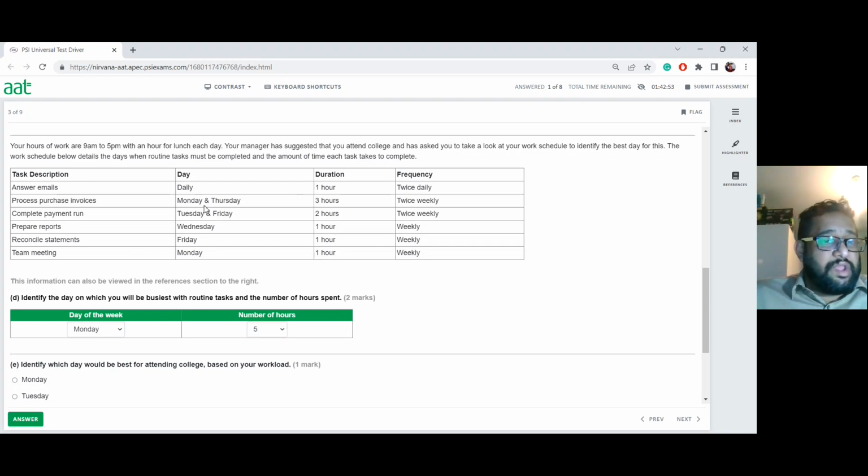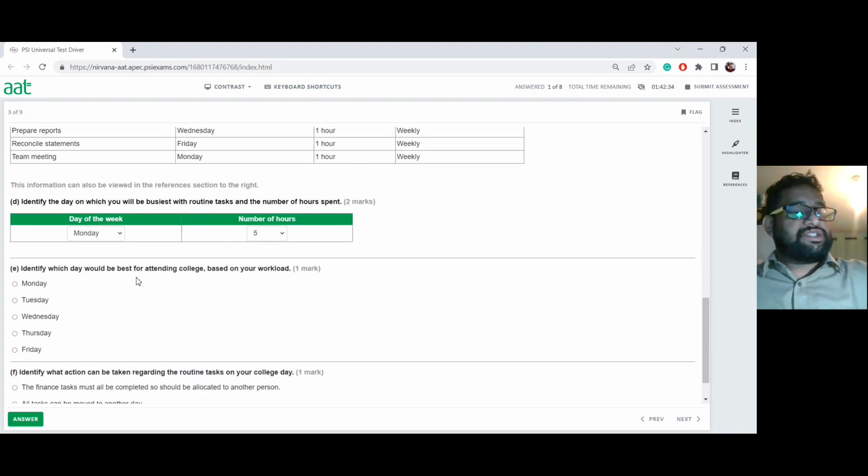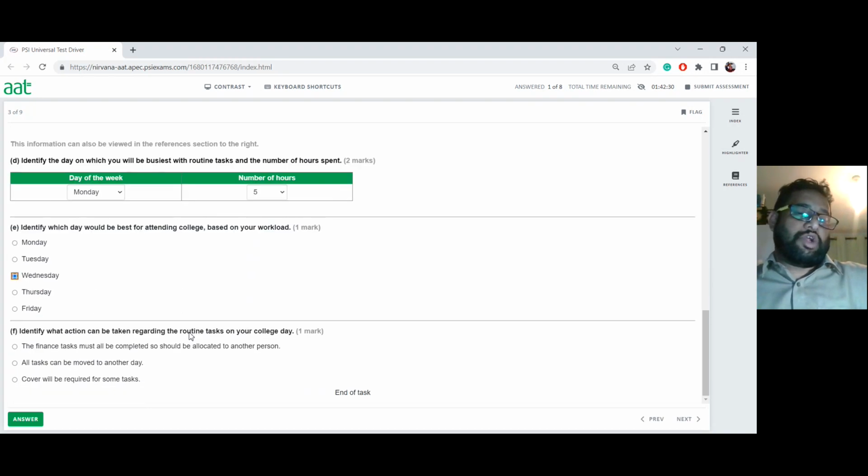The second busiest will be Thursday and Friday, because on Thursday, 1 and 3 and 4 there, and on Friday, 1 plus 2 is 3, and one more here is 4. So these two days will be the busiest for you. The least busy one will be Wednesday. Here they ask us to identify which day is best to attend college based on your workload. We have decided that's going to be Wednesday. And what is the next one we have here? Hold on.